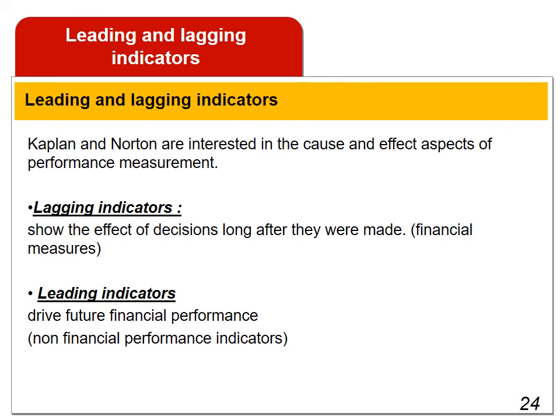Kaplan and Norton are interested in the cause and effect aspects of performance measurement. In this, they talk about leading and lagging indicators. Lagging indicators show the effect of decisions long after they were made. In the balanced scorecard, this refers to the financial measures which are the result of past decisions. Leading indicators drive future financial performance. These are the non-financial performance indicators relating to customer, internal business processes and learning and growth.